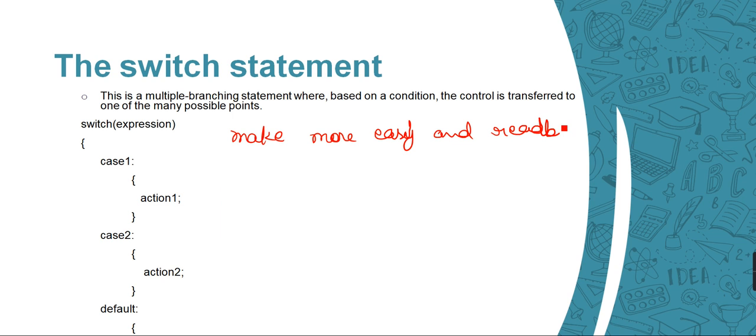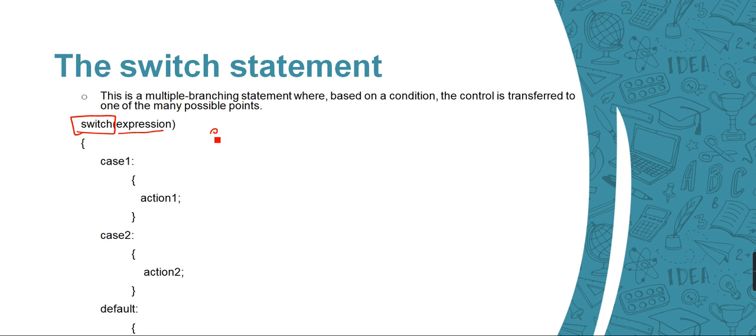There is one more control structure which is termed as switch. Let me explain what exactly happens within this switch. First of all, I will write the keyword switch, and in this we have an expression.